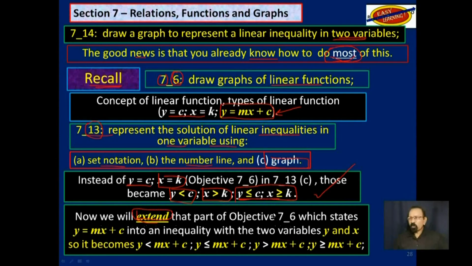So instead of saying y is equal to mx plus c, that equal there, we will now change it to either less than or equal to, greater than or equal to. And remember, we will have two variables. We will have y and we will have x.